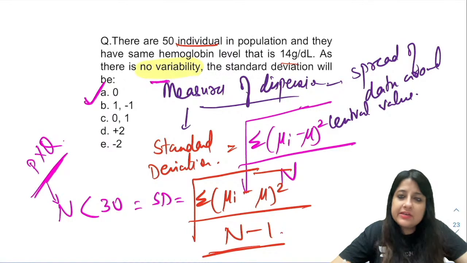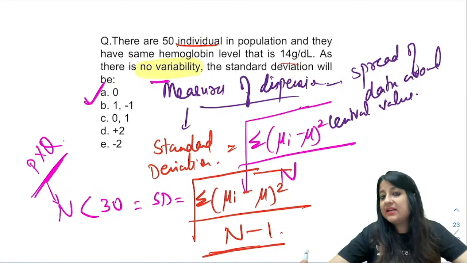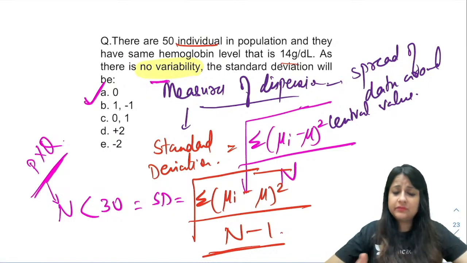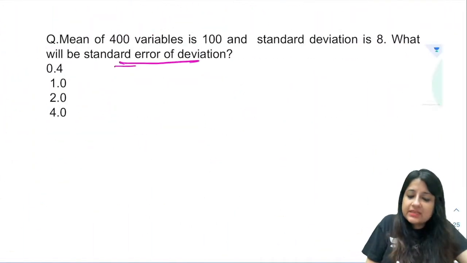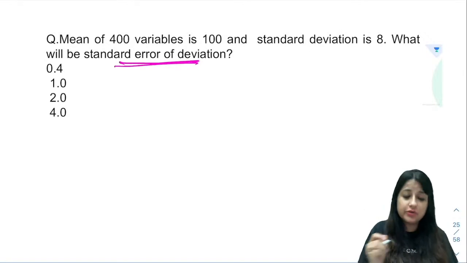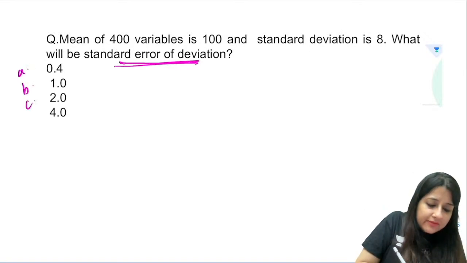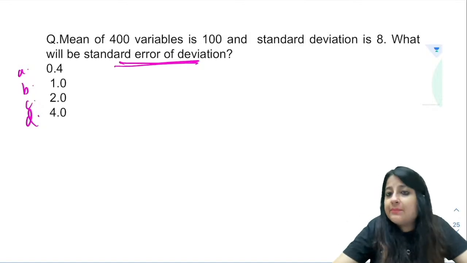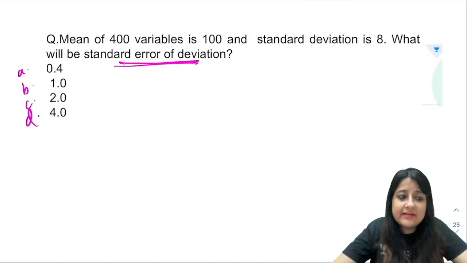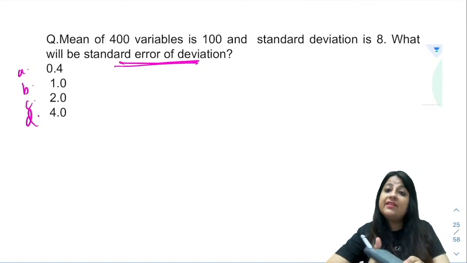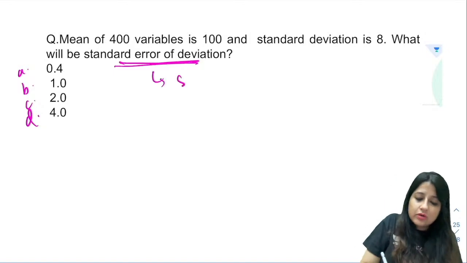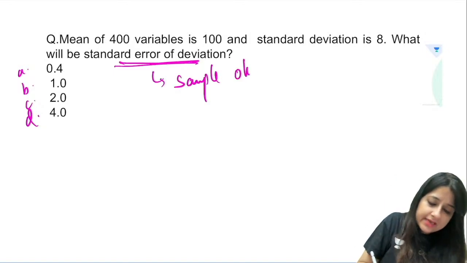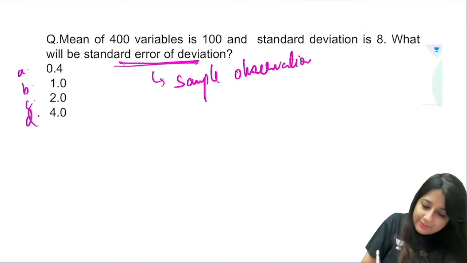Got it, everyone? Did you understand? So either you get to identify the correct formula for standard deviation, or a tricky question like this. Another very important thing is standard error. There is something known as standard deviation and standard error. Standard deviation is for individual observations, and standard error is always for sample observations.